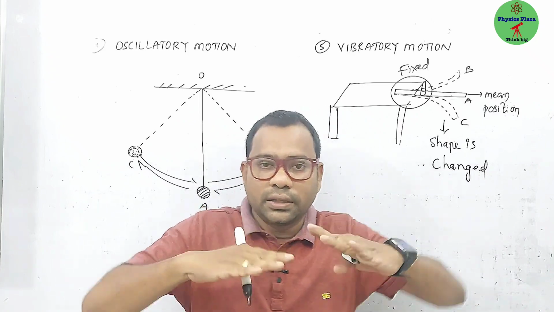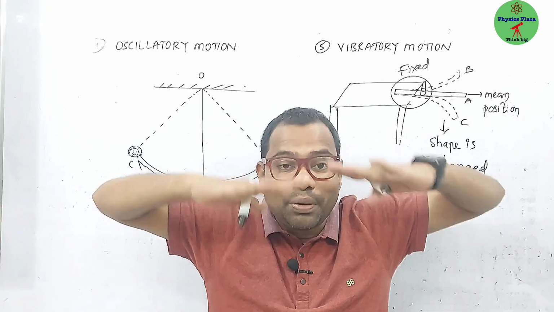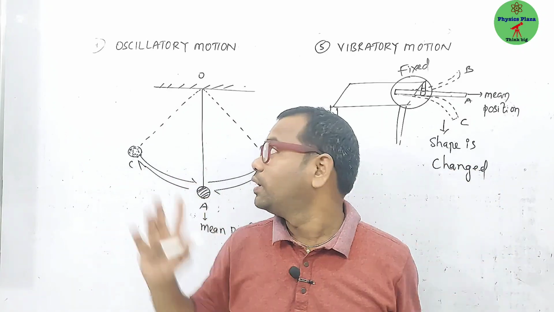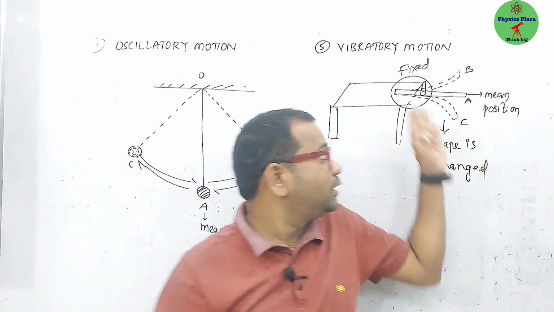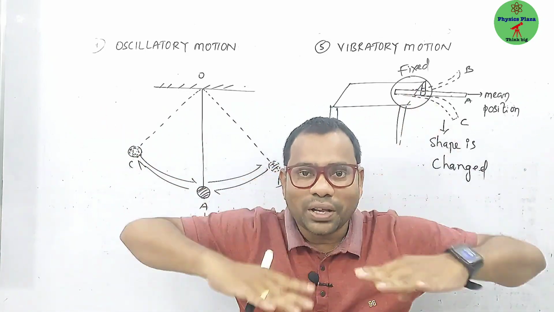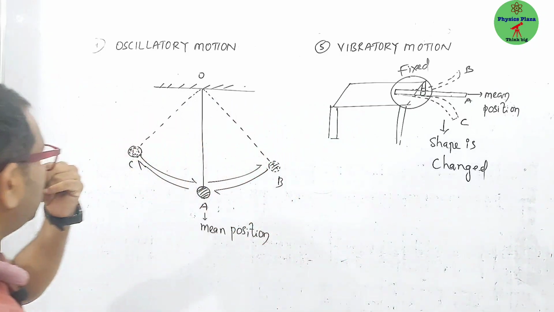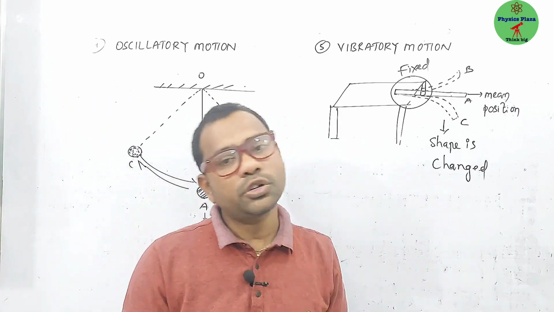If you are playing that, the strings will be there, they will be oscillating. Sorry, sir, they will be vibrating. Tuning fork, if you hit the tuning fork, it will be vibrating. It is what? Oscillation. This is what? Vibration. So this is the difference between the oscillatory motion and the vibratory motion.